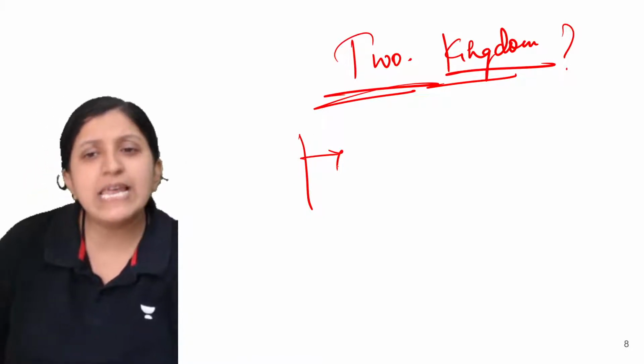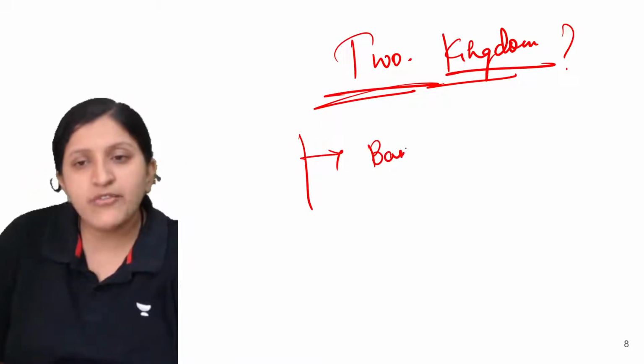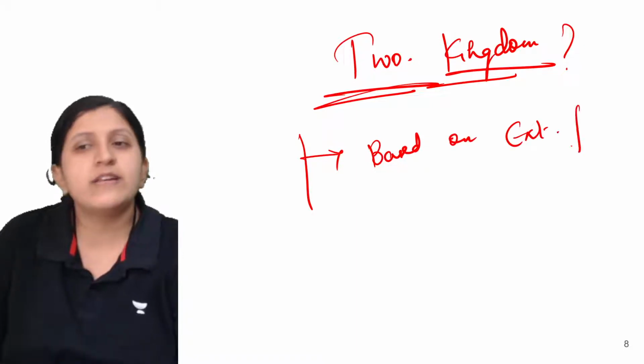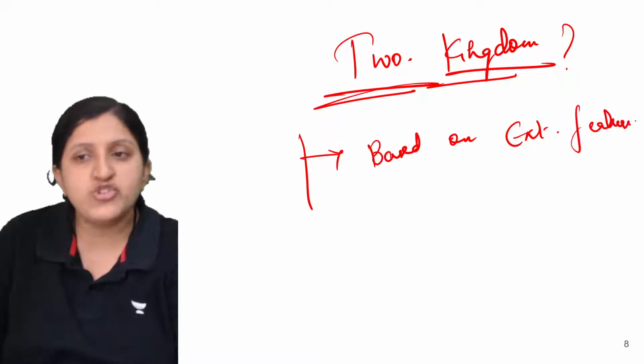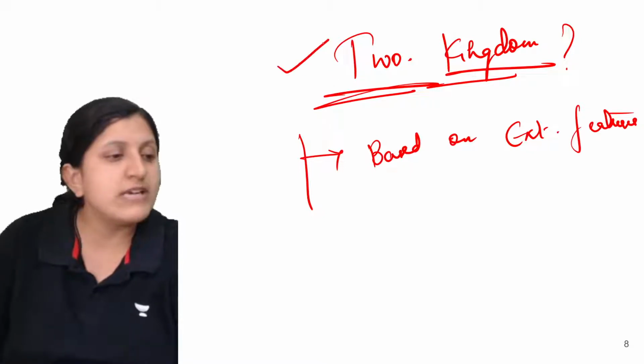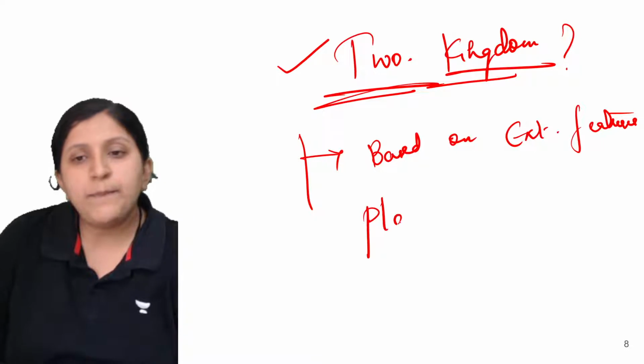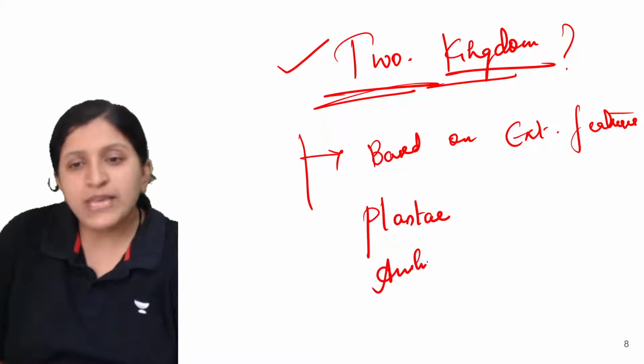So it was based on external appearance or external features, and there was only Plantae and only Animalia.